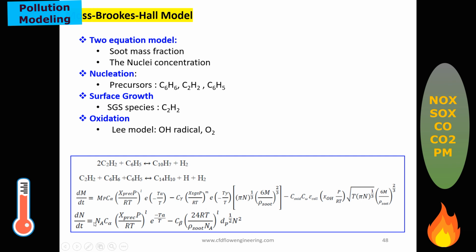Similarly, for the nucleation rate, they also developed a model based on the concentration and the precursor, where X is the mole fraction of the precursor species. Precursor species are C2H2 and C6H6, and there are also reactions of this hydrocarbon, and these are considered for the calculation of the source term for soot and nucleation.